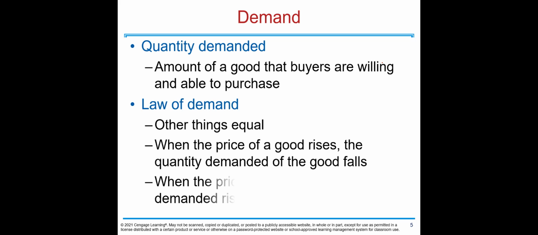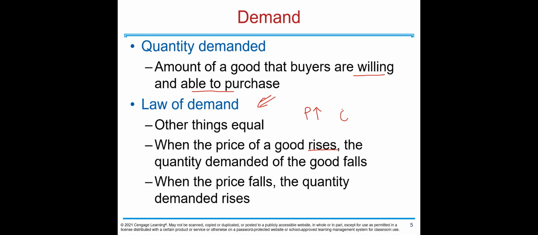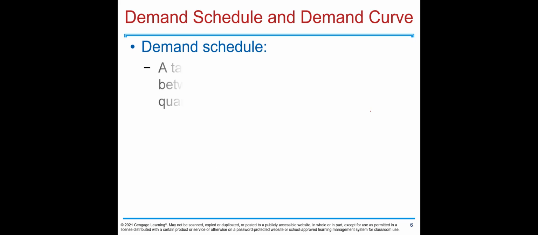The next definition is quantity demanded. Quantity demanded is the amount of a good that buyers are willing and able to purchase. And there is one very important theory here, the law of demand. Other things equal, when the price of a good rises, the quantity demanded of the good falls. So this relation, when the price rises, people buy less of that good, is called the law of demand. And the reverse is true too. When the price falls, the quantity demanded rises.